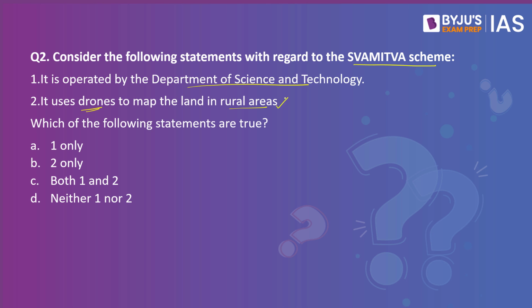It uses drones to map the land in rural areas. The first statement is the twist. Ideally, this is operated by the Ministry of Panchayati Raj. We might be confused thinking that yes, drones are used, so maybe it could be the S&T department. But no, this is by the Ministry of Panchayati Raj, and this is the twist in this question. So here, the answer to this question is two only. Only the second statement is right.